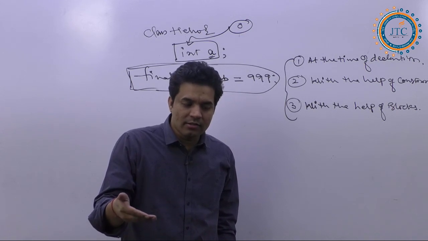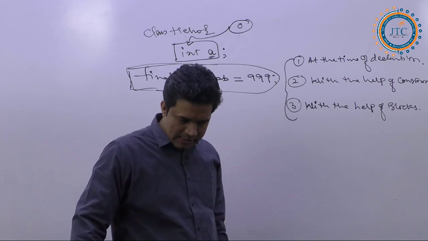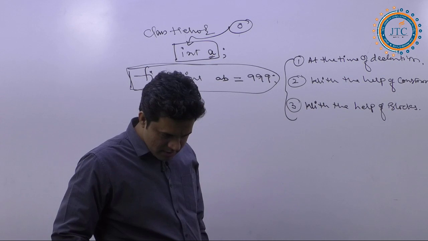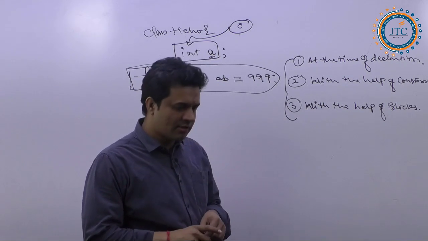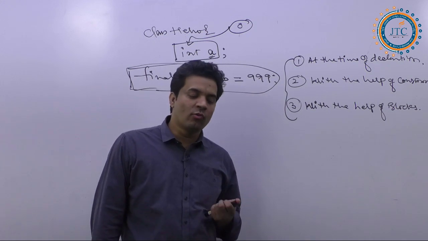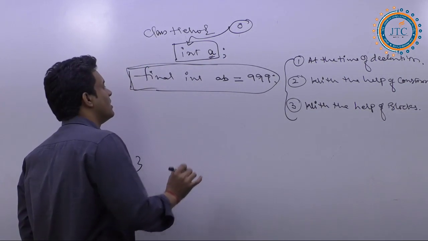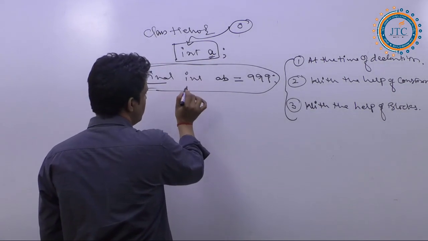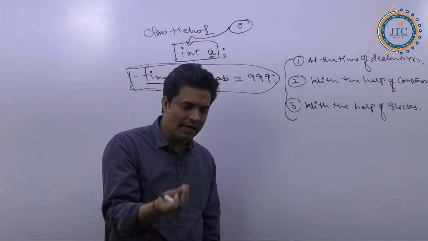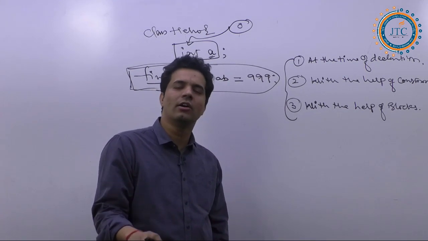Very good. Now I am asking one question. Question number one: a final value is a kind of constant, right or not? Since it is final, we say it is a kind of constant.